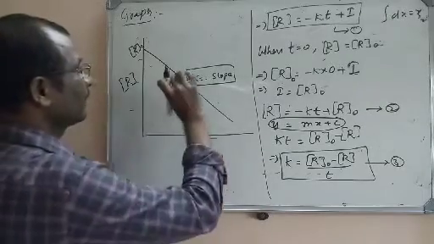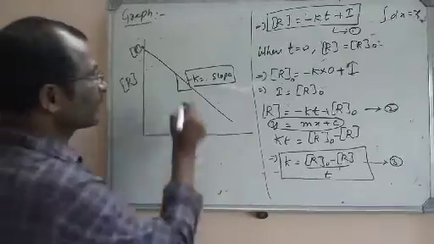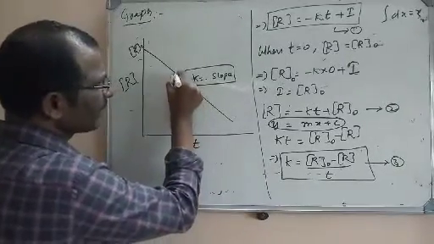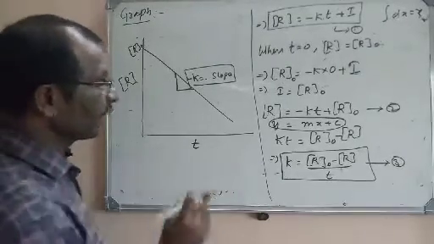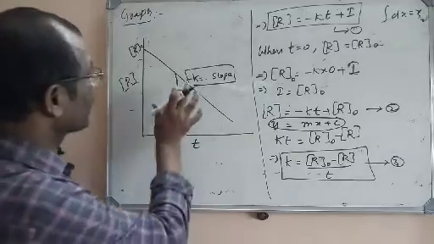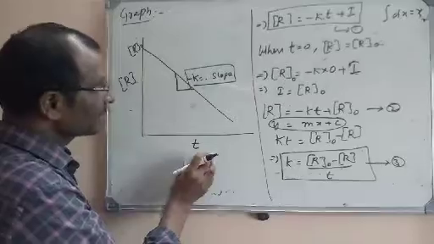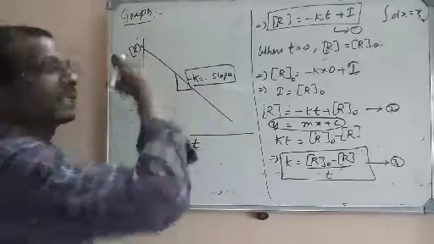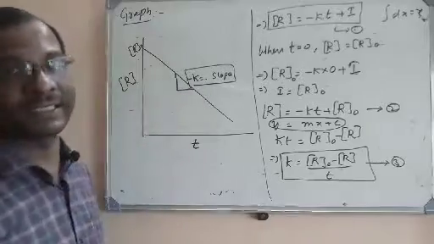Slope means y2 minus y1 divided by x2 minus x1, or you can say distance on the y-axis divided by distance on the x-axis. So in this way we can determine the slope. So this is the graph. We have taken the concentration of the reactants on the y-axis, time on the x-axis. We got a straight line that intersects the y-axis at R naught, and the slope of this graph is minus k.